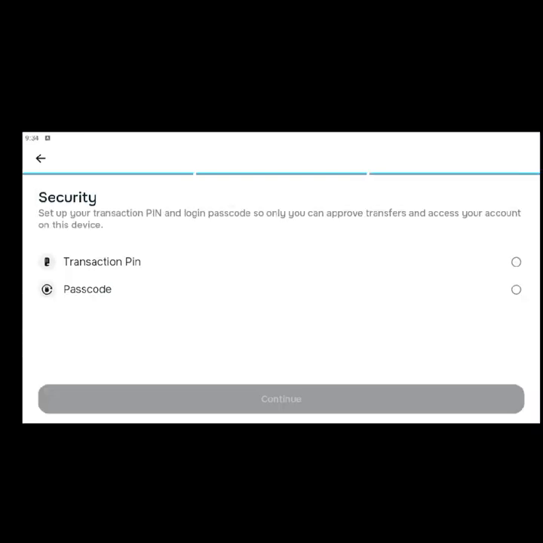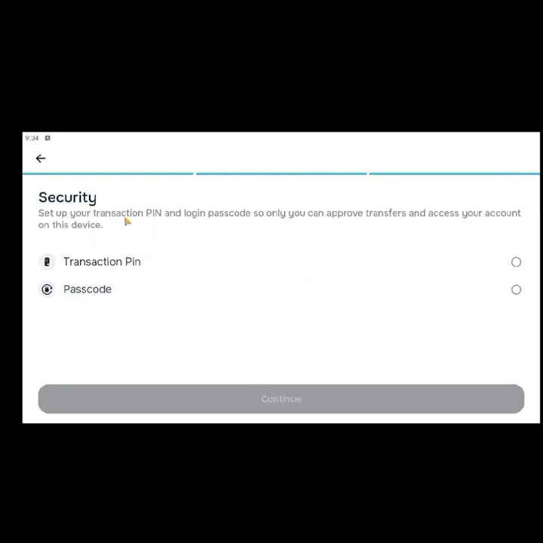Okay, so after you finish that previous page, when you enter your BVN and your date of birth, if there's an error, you get an error message. Any error message you get, you should be able to interpret it. Then once that is successful, you click on continue and you get this security page.